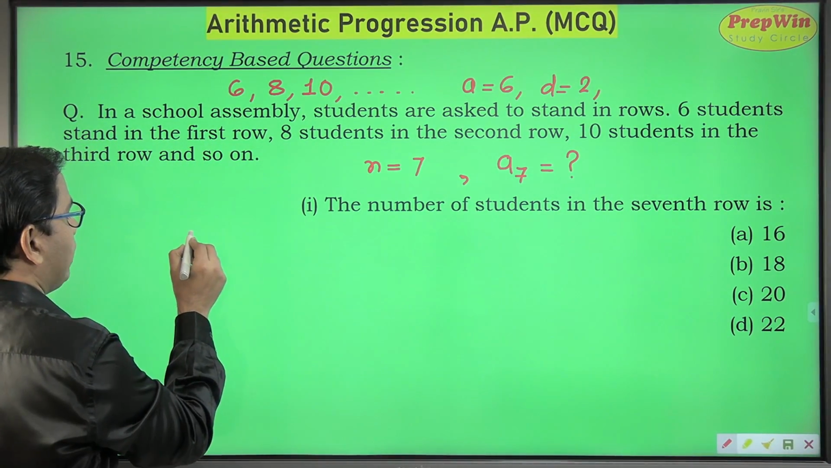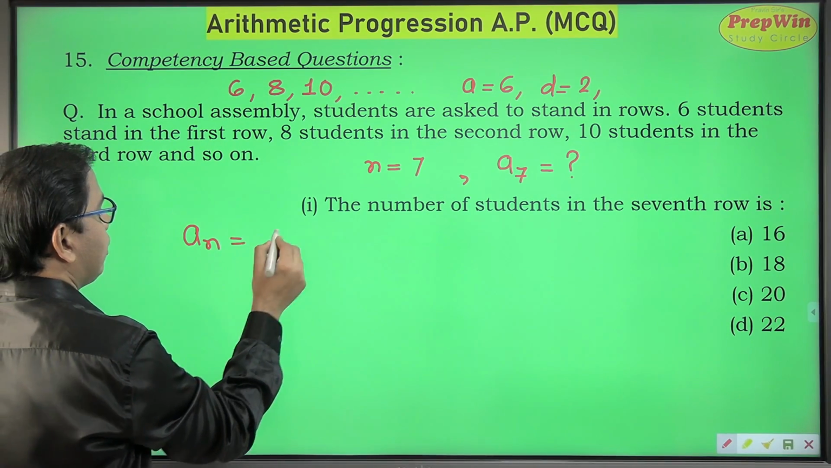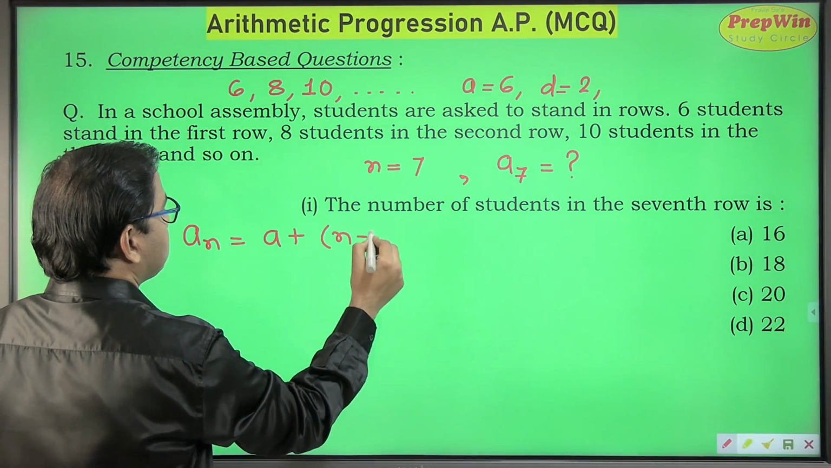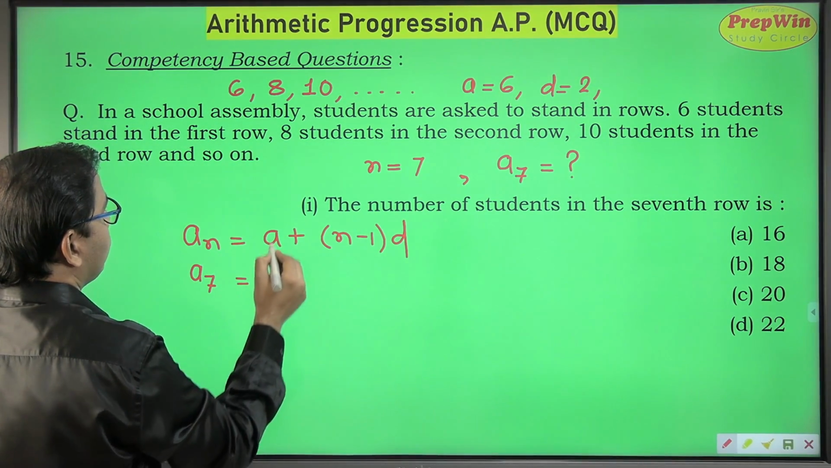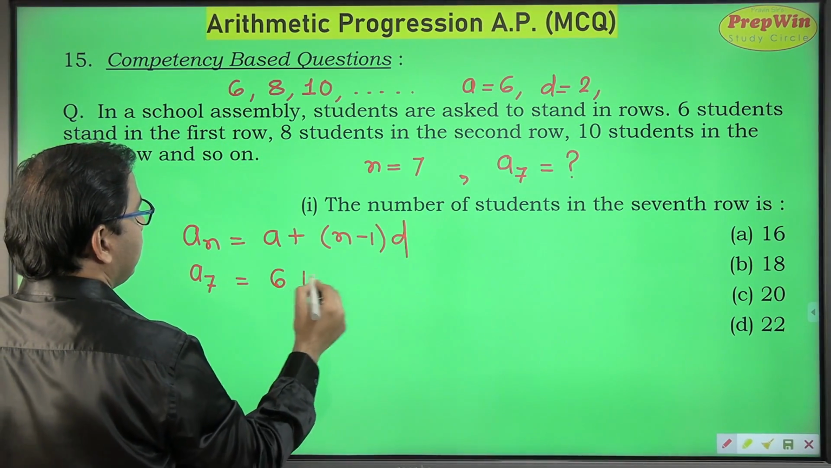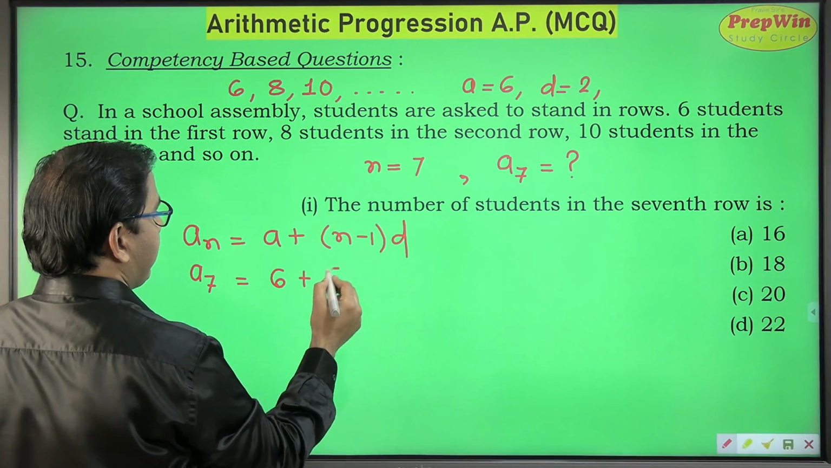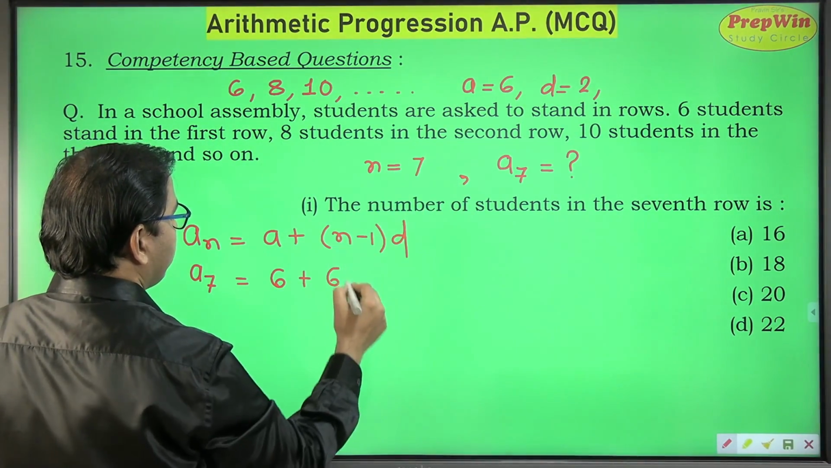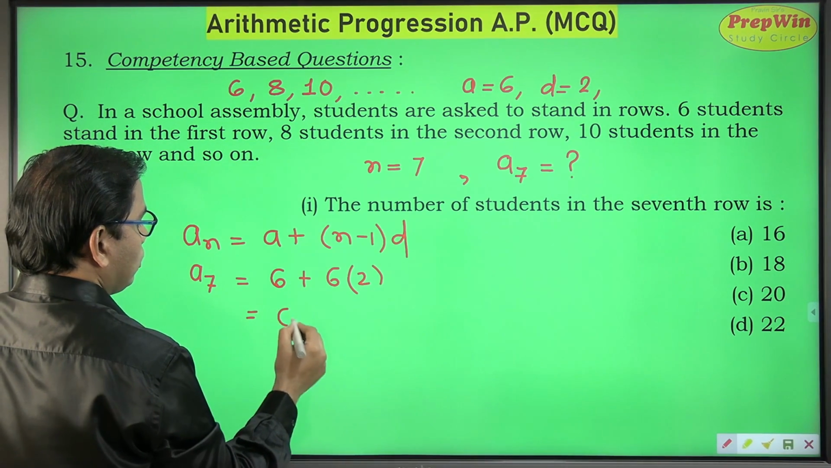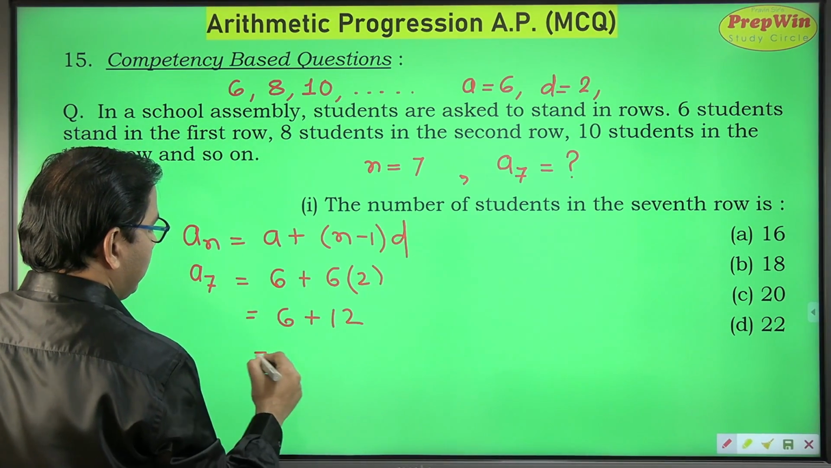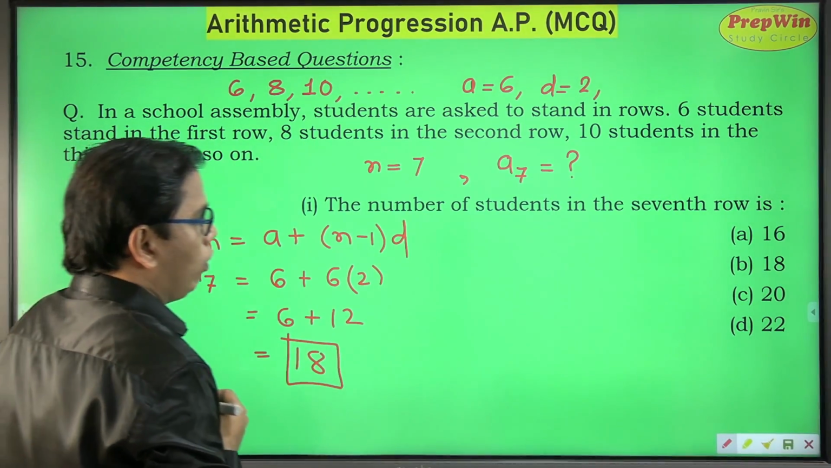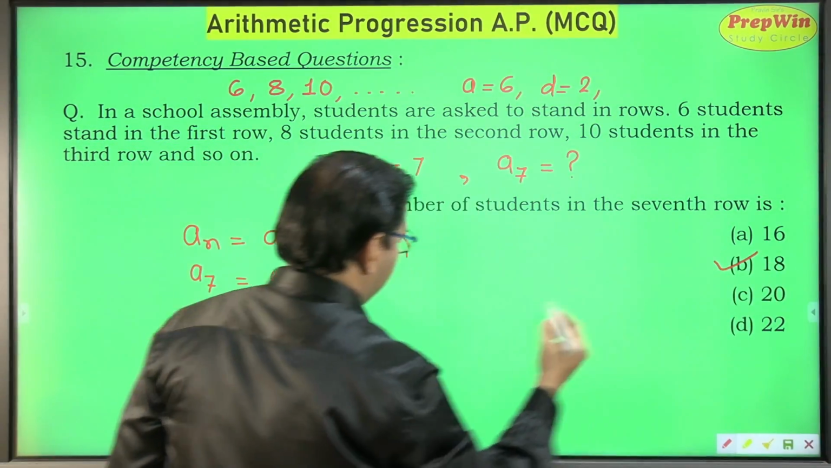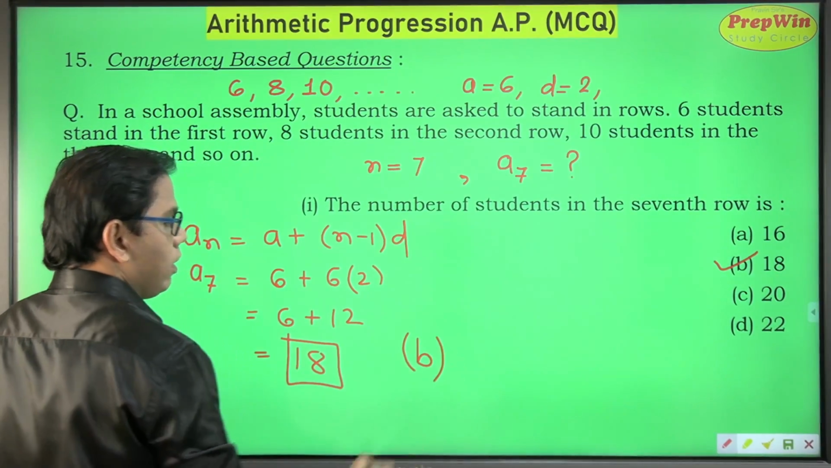Now my formula is An is equal to A plus n minus 1 into D. So A7 is equal to A, which happens to be 6, plus n minus 1, 7 minus 1 is 6, and the value of D is 2. So 6 plus 12 is 18. So the number of students standing in the 7th row is 18. So my correct option is option B.